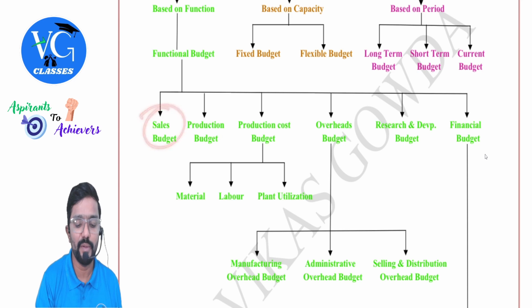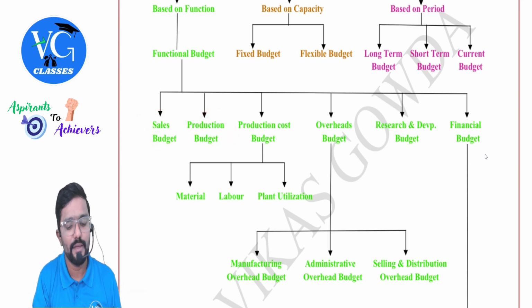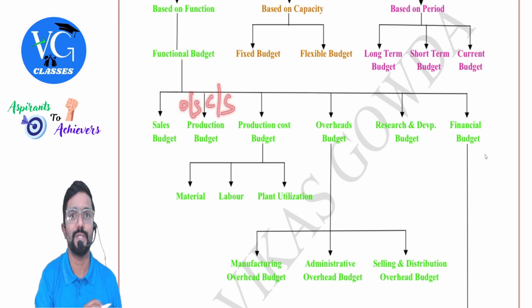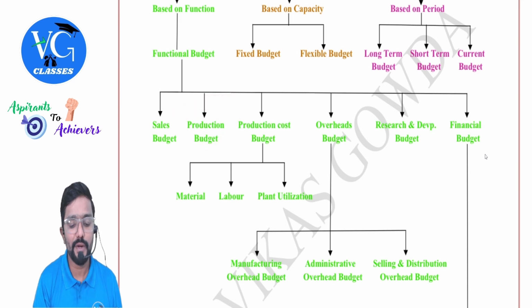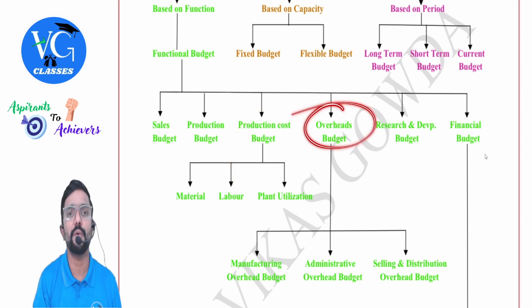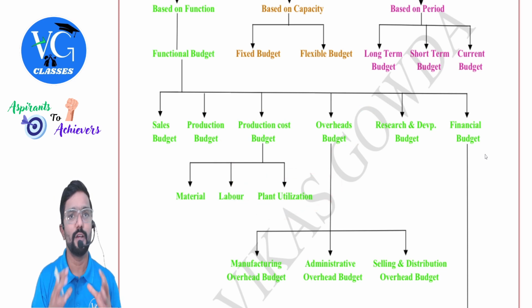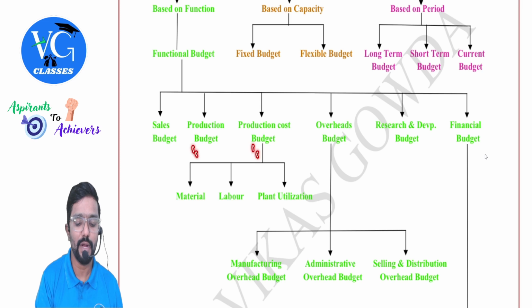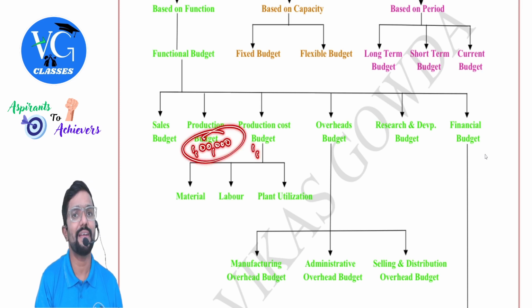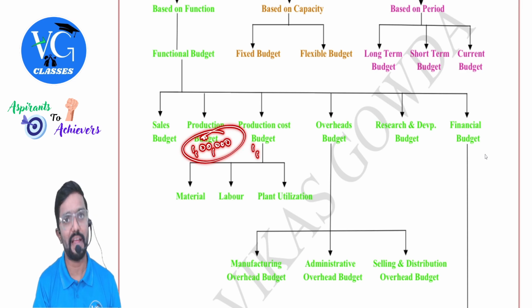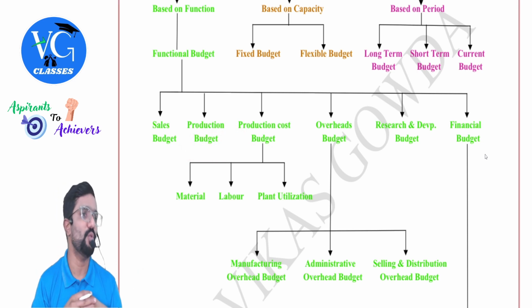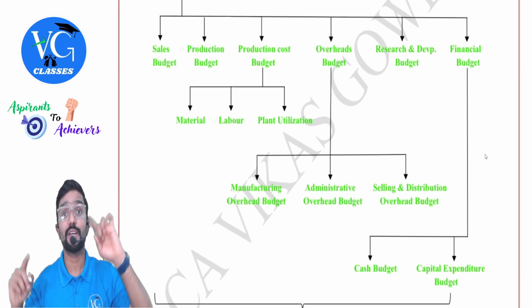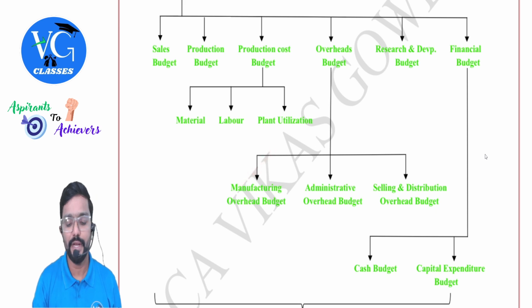Then based on the sales budget, we will prepare a production budget. But you cannot keep it as it is because there might be some opening stock and closing stock. Yes. And based on the production budget, we will prepare a production cost budget. Under that, material, labor, and plant utilization or even overhead will come. Plant utilization means, sir, to produce so much, assume we have prepared a production budget for 1 lakh units. To produce that, do we have the capacity? Do we have a plant? Do we have a factory? If not, please get a new one. Then under overhead, we had different heads under the cost sheet, the same heads: manufacturing overhead, administrative overhead, selling and distribution overhead.